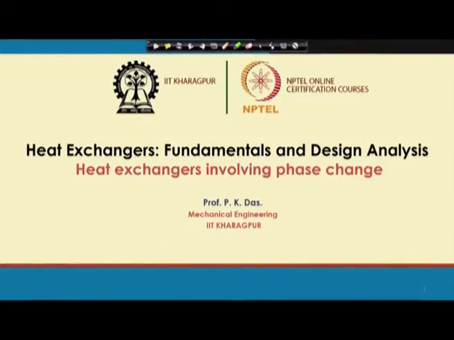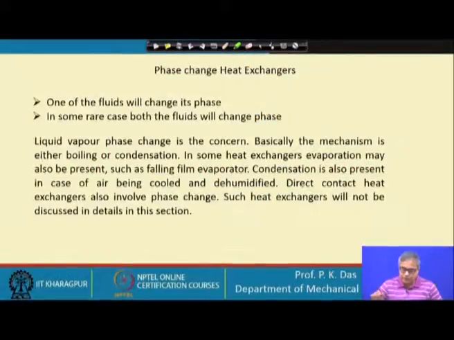So, in some heat exchangers we will see that there is a change of phase. Those kinds of heat exchangers we are calling heat exchangers involving phase change, or phase change heat exchangers. Now let us go to the next slide. In phase change heat exchangers, one of the fluids will change its phase, at least one of the fluids has to change its phase. In some rare cases, both the fluids will change phase.